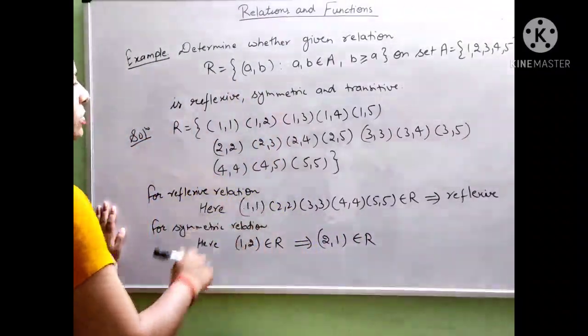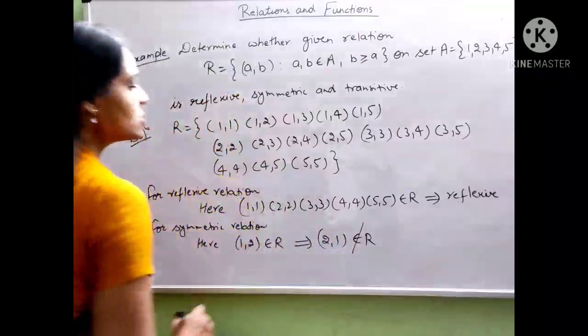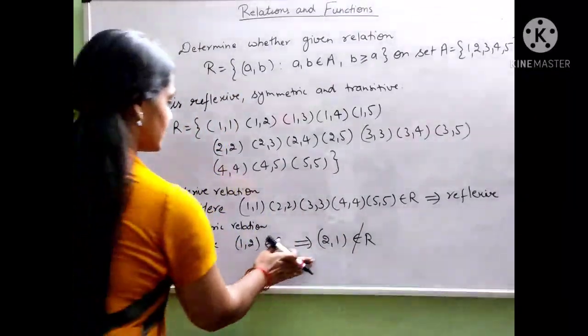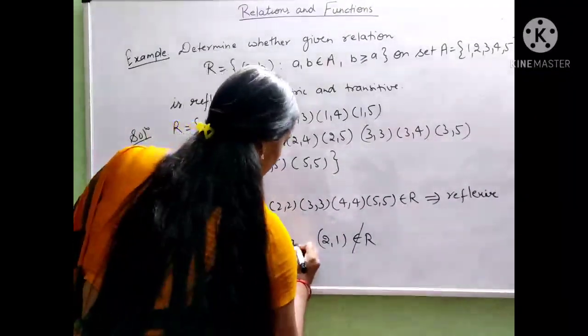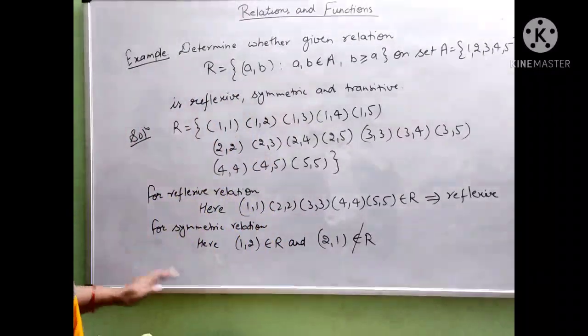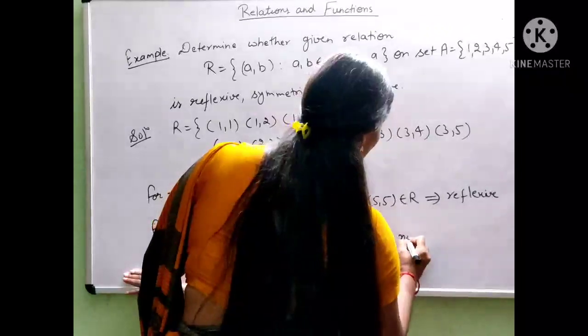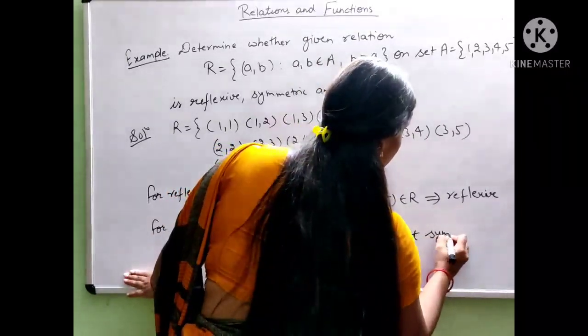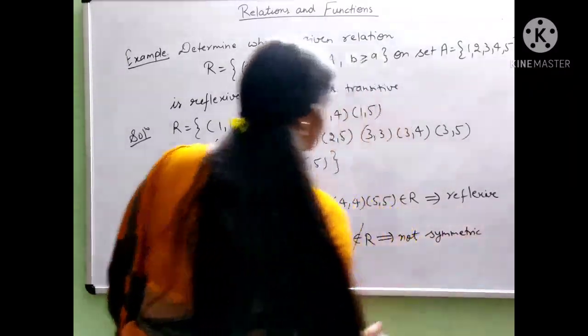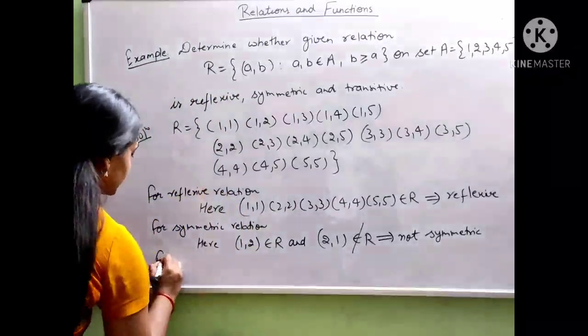So (2, 1) doesn't belong to R. So we can say that the given relation is not symmetric.